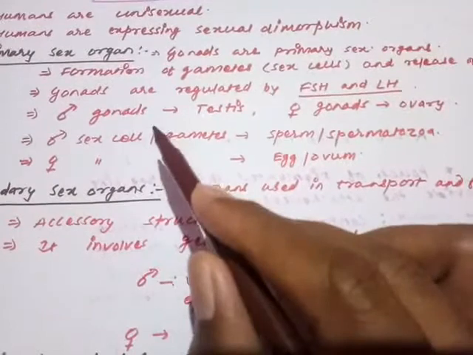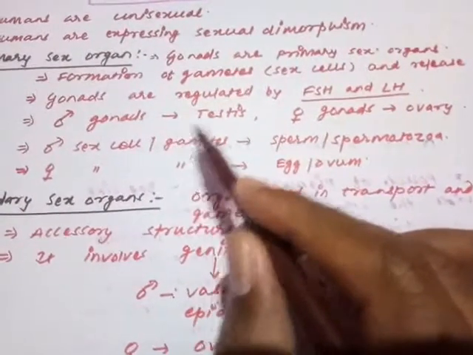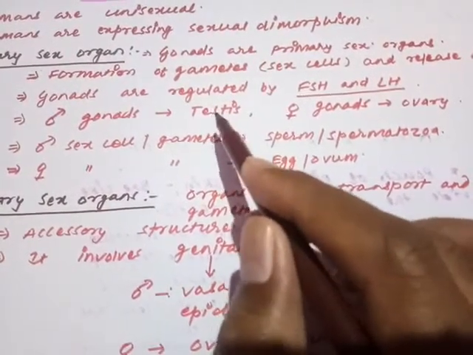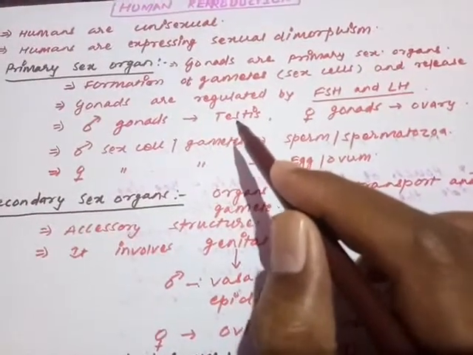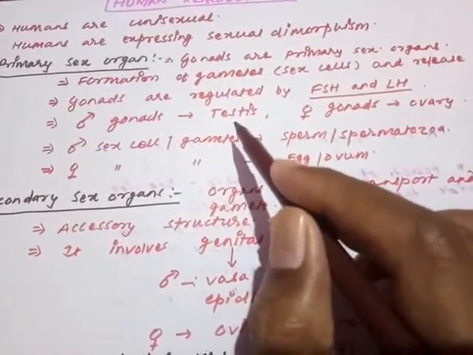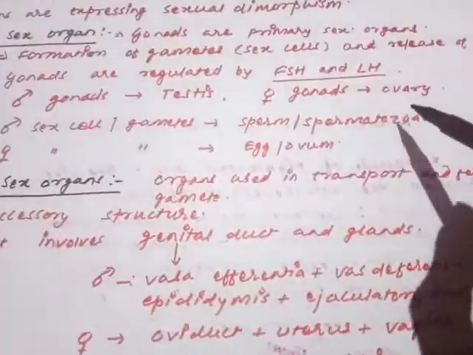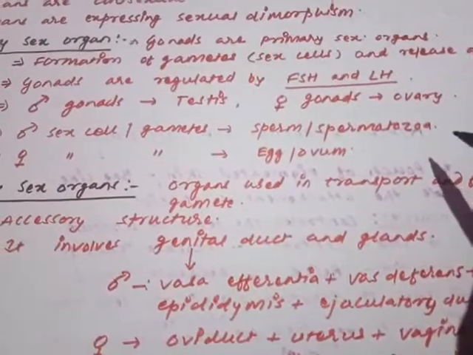Moving on to the next, the male gonad. Male gonad means what? The male sex organ which is responsible for production of the male gamete is considered as testis. Very important. Testis is considered as the male gonad or male primary sex organ, because testis is responsible for the male gamete. Similarly, in case of females, the female gonad is ovary. So male gonad is testis and female gonad is ovary.